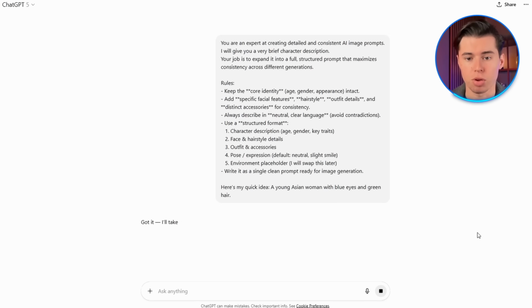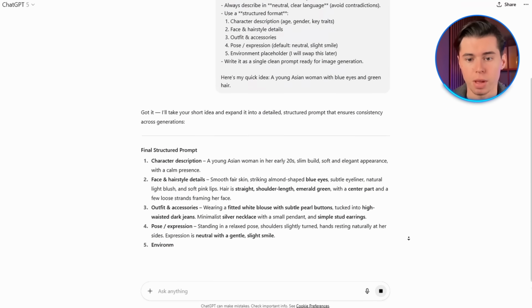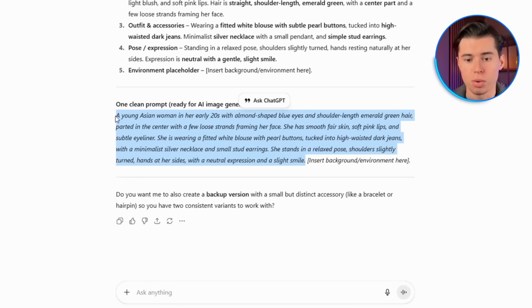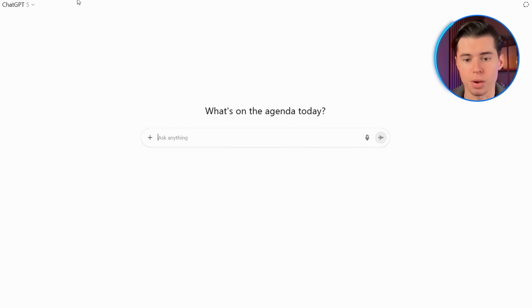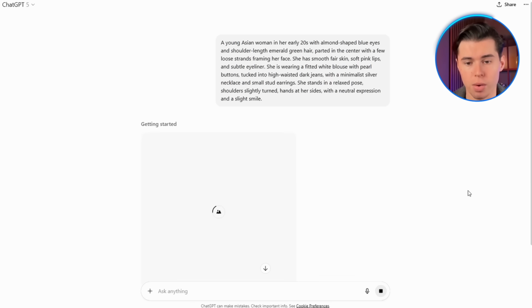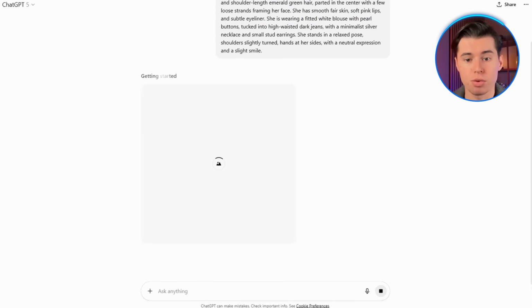Then I send that into ChatGPT, and as you can see, it gives me a pretty well-structured prompt. And this prompt already asks the AI to create a picture on a plain white background, which is exactly what we want. Now at that point, I just take that whole structured prompt, copy it, open a completely new chat window, and paste it in there. And as soon as I do that, the AI starts generating the picture. Now, it's not as fast as some of the paid generators you might find, so you do have to wait a little bit. But considering this is completely free, it's actually not bad at all.